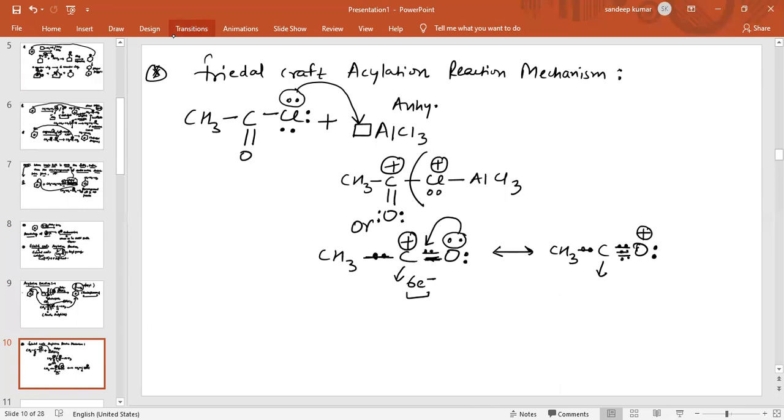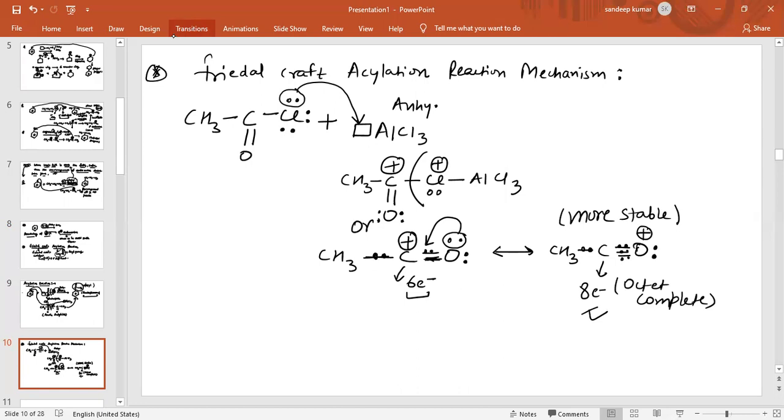It means 8 electrons, so the octet is complete. So the octet of each and every atom is complete. So this is the more stable form, the more stable form for the acyl cation, because the central atom has a complete octet.